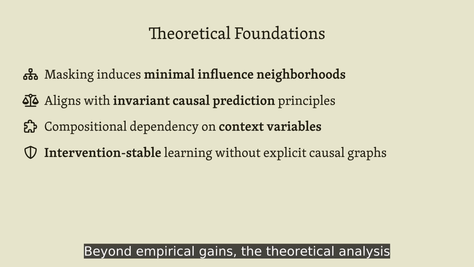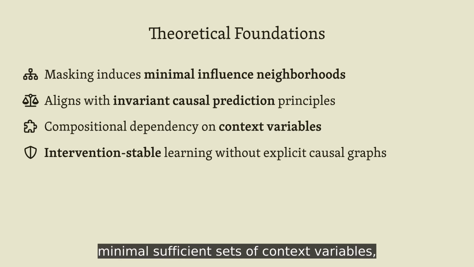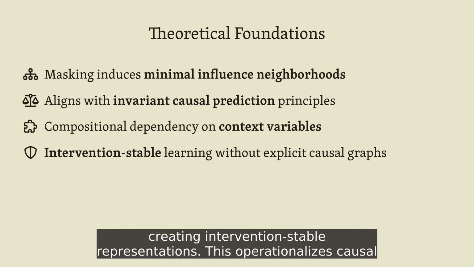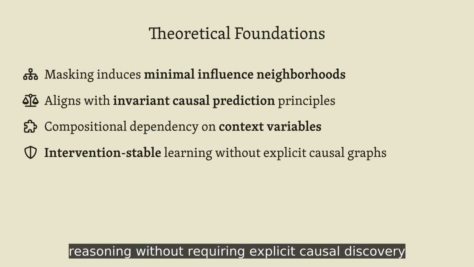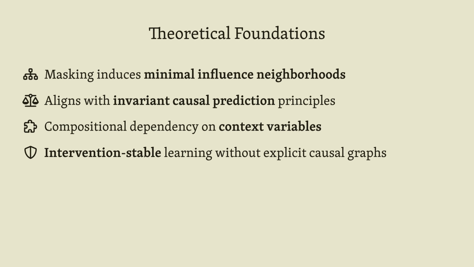Beyond empirical gains, the theoretical analysis reveals why this works. Masked prediction forces the model to depend on minimal sufficient sets of context variables, creating intervention-stable representations. This operationalizes causal reasoning without requiring explicit causal discovery or access to multiple intervention environments, offering a practical path to embedding causal structure in neural world models.